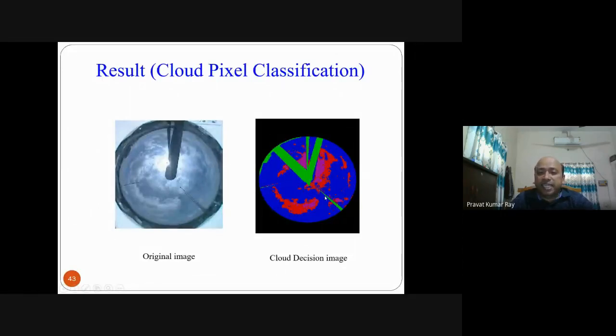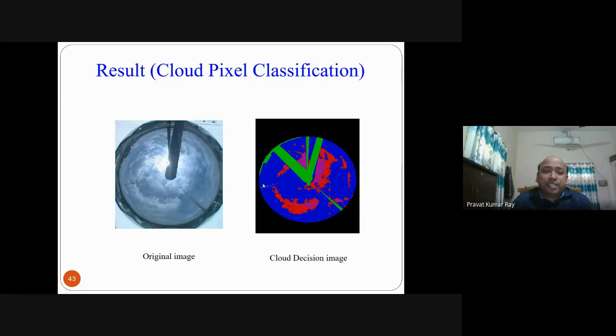Means these are the green color, means these are not included in the analysis, not required. These are the clear sky, thin cloud, thick cloud, this pink and red color. So now the cloud decision image will come like this.